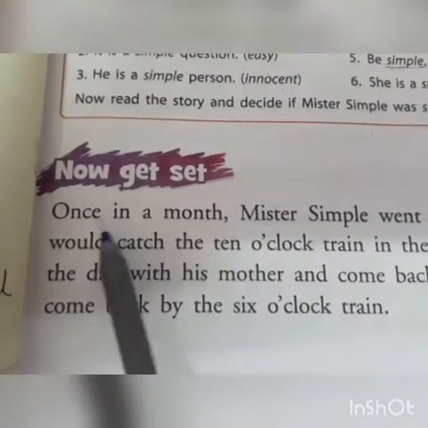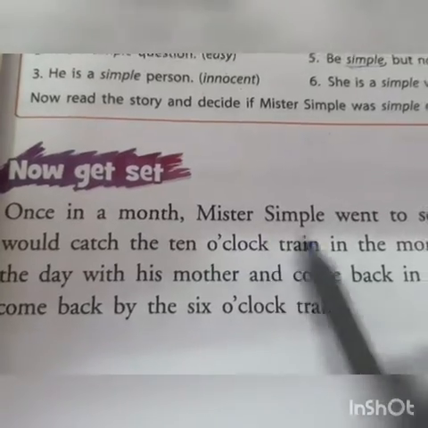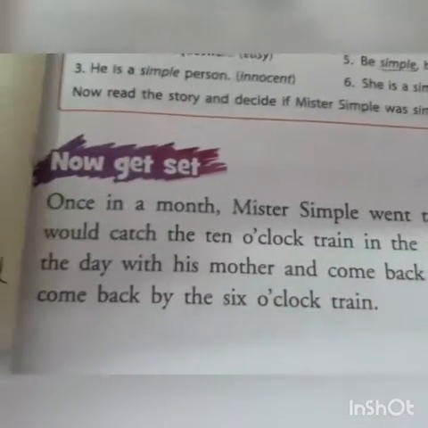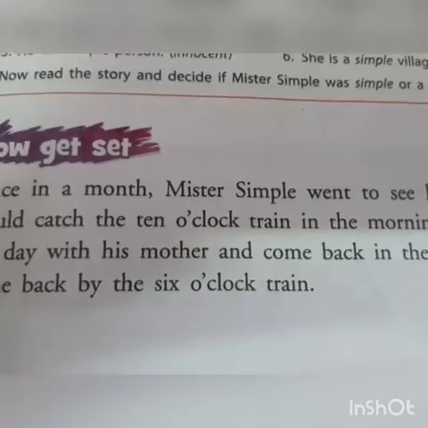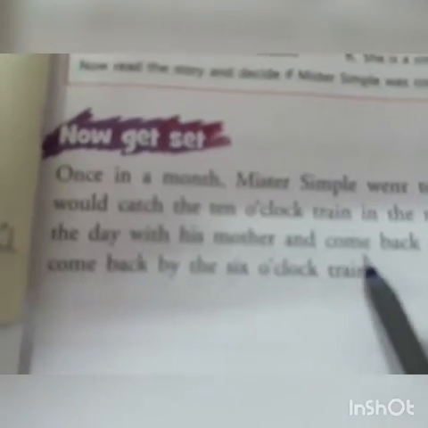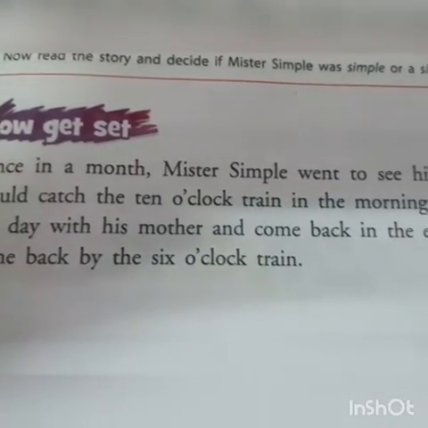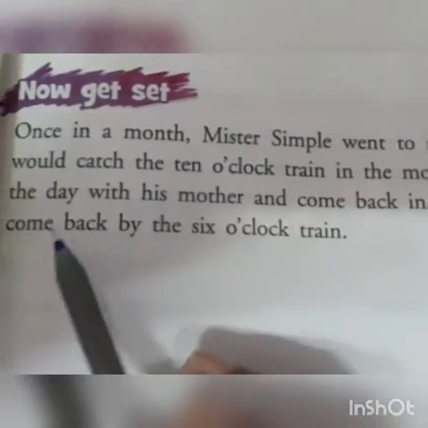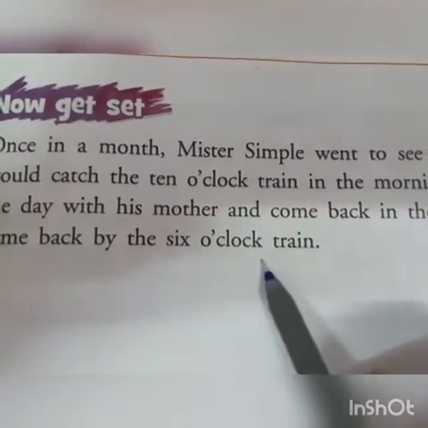Now get set. Once in a month, Mr. Simple went to see his old mother. He could catch the 10 o'clock train in the morning. He would spend the day with his mother and come back in the evening. He would come back by the 6 o'clock train.